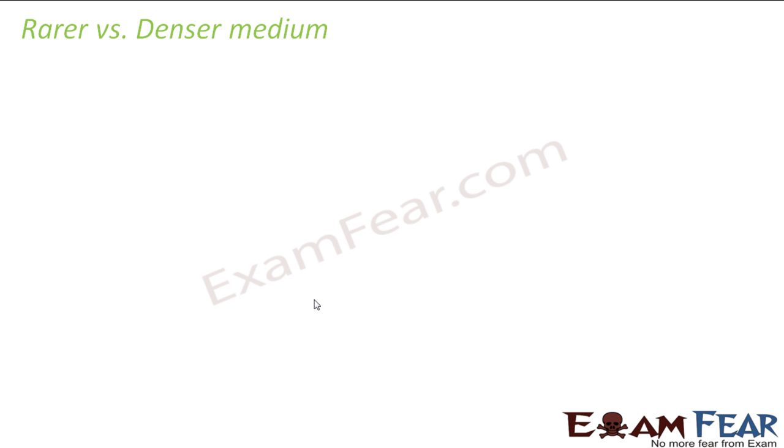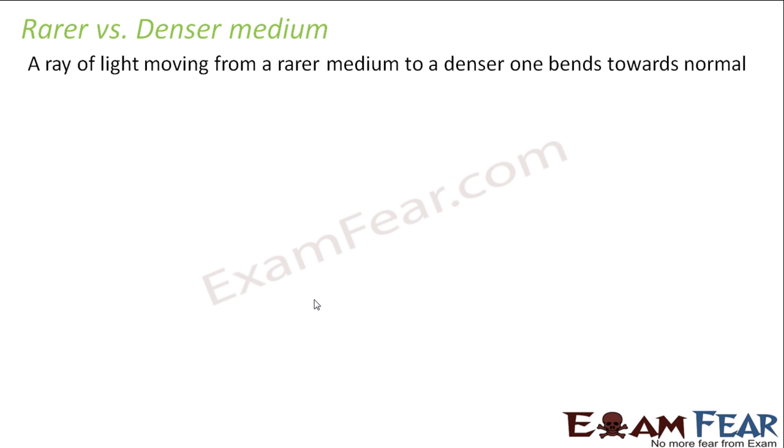So now we often call an optically rarer medium a rarer medium and an optically denser medium a denser medium. So you will see that most of the time we will talk like this, a rarer medium, a denser medium. We often do not use the term optically, but what we try to say is optically rarer and optically denser medium. It says that a ray of light moving from a rarer medium to a denser medium always bends towards the normal. Why is it so?